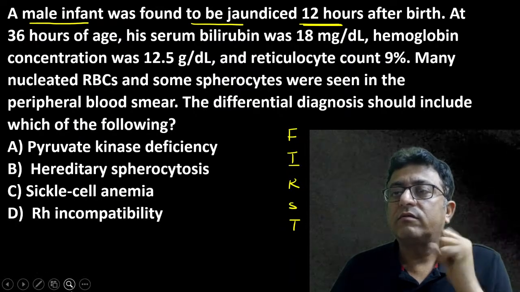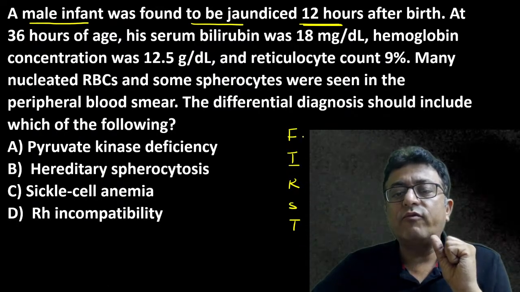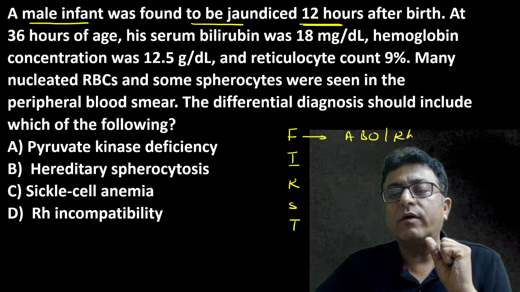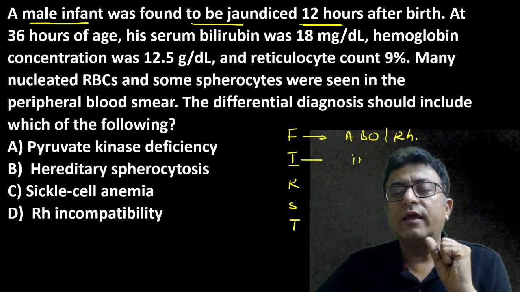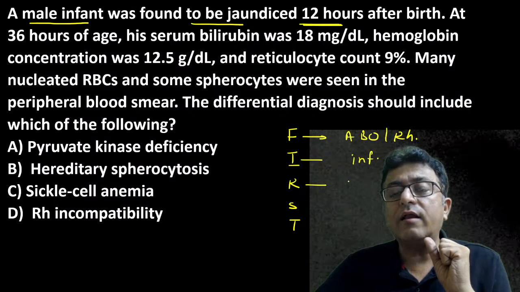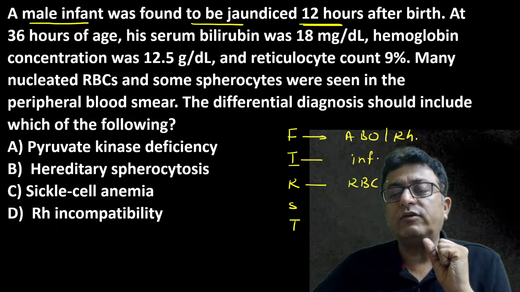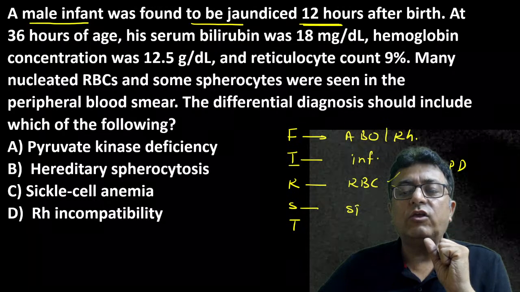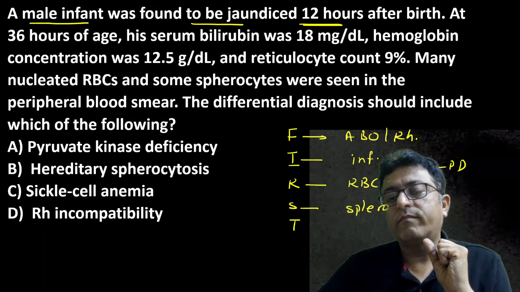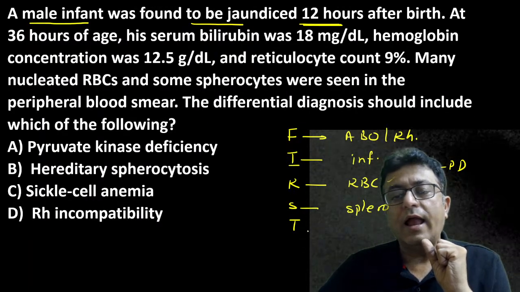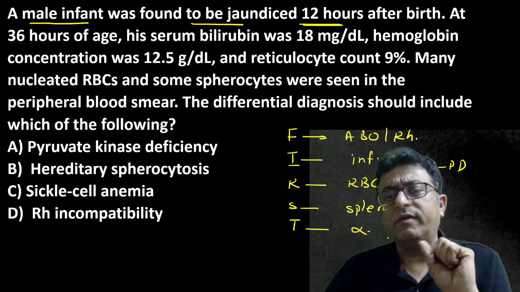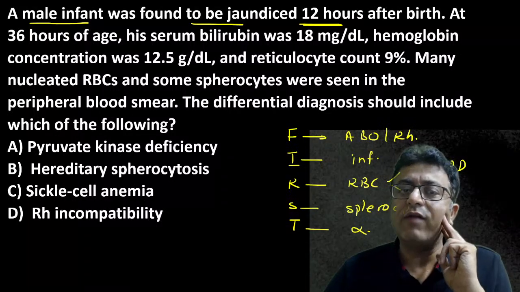First day jaundice: think FIRST. F, feto-maternal incompatibility, ABO and Rh. I, infection. R, RBC enzyme deficiency, G6PD and pyruvate kinase. S, spherocytosis. And T, thalassemia. Which thalassemia? Alpha thalassemia. These cause jaundice in the first day of life.